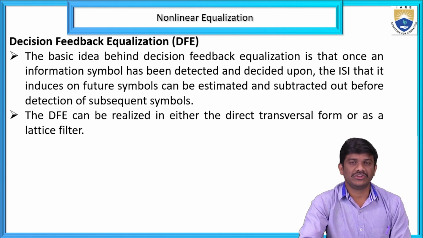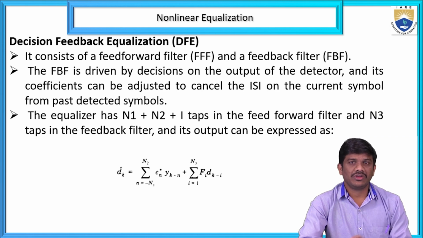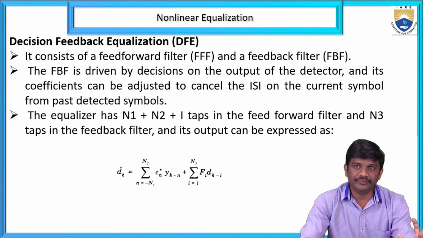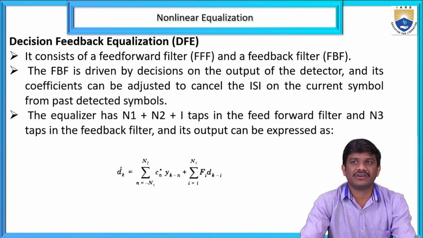The decision feedback equalization can be realized in either direct transversal form or as a lattice filter. Here it consists of two filters. One is a feed forward filter, and the other one is a feedback filter.